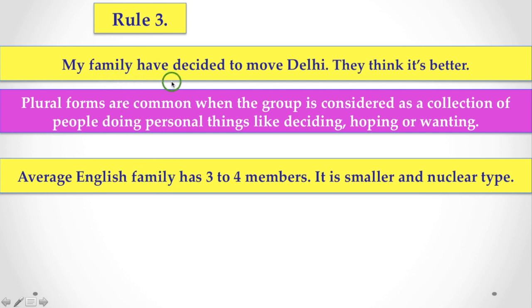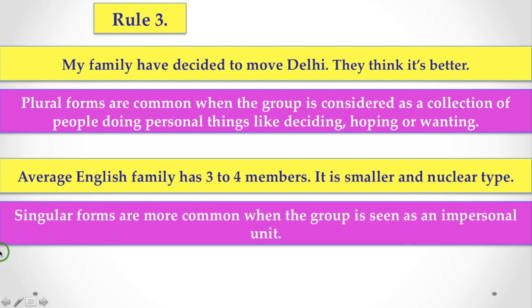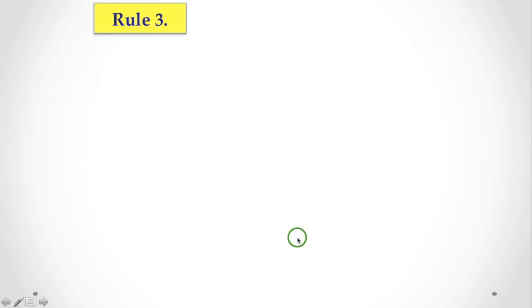In my family have, the verb is plural because we consider the members of that family, but here the noun family denotes a single idea, that is the institution, a whole unit. Singular forms are more common when the group is seen as an impersonal unit. The same thing is there.